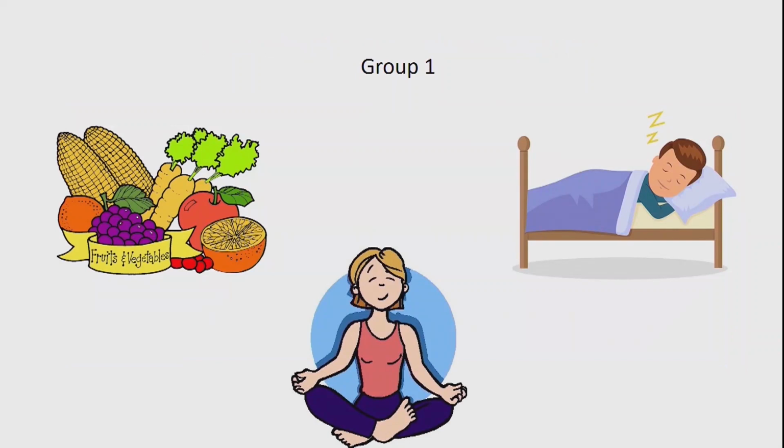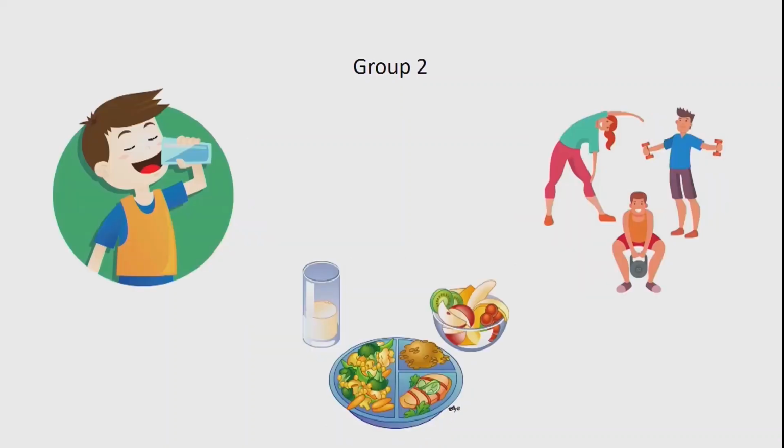Eat fruit and vegetables, sleep 7-8 hours a day, and take a deep breath. Yes, these activities are very useful for a healthy lifestyle. Group 2. Drink water, do exercise, and eat healthy food. Yes, these activities also are very important for a healthy lifestyle.